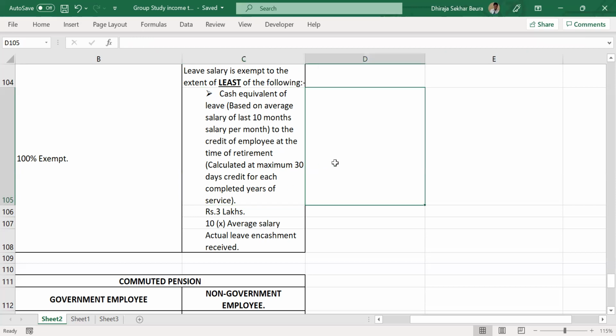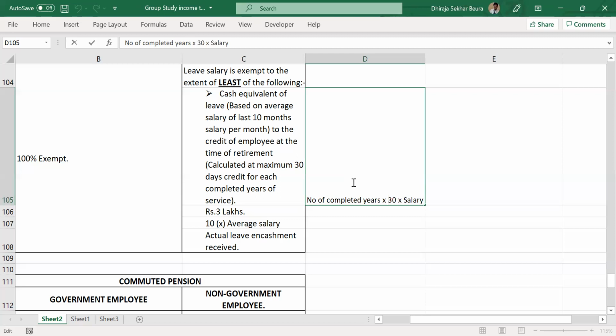It simply means number of completed years of service into 30 into salary.